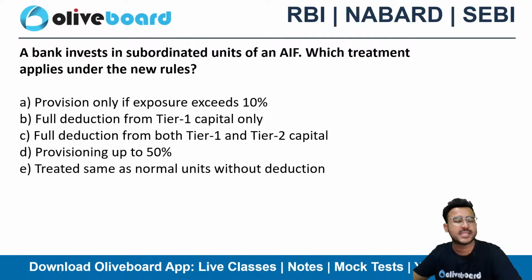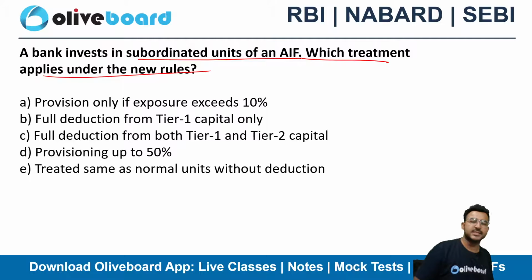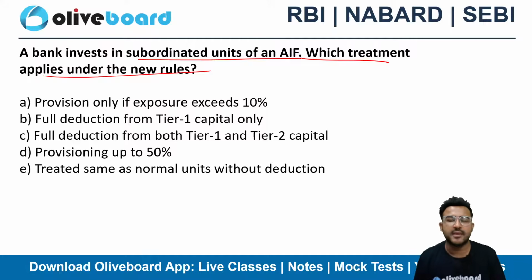A bank invests in subordinated units of an AIF. Which treatment applies under these new rules? So as per the AIF directions, if the bank has invested some money in an AIF in the form of subordinated units of that AIF, what will happen in that case? Option A, provisioning only if exposure exceeds 10%. Option B, full deduction from tier 1 capital only. Option C, full deduction from both tier 1 and tier 2 capital. Option D, provisioning up to 50%. Option E, treated same as normal units without deduction.